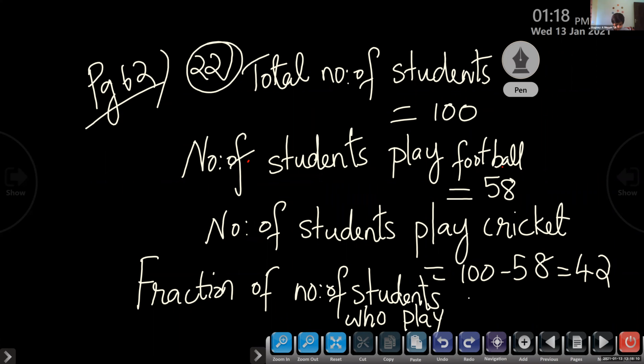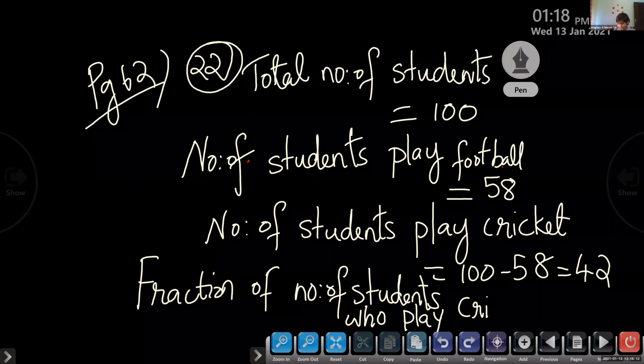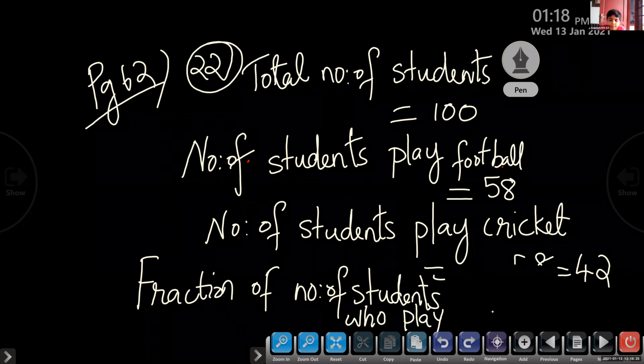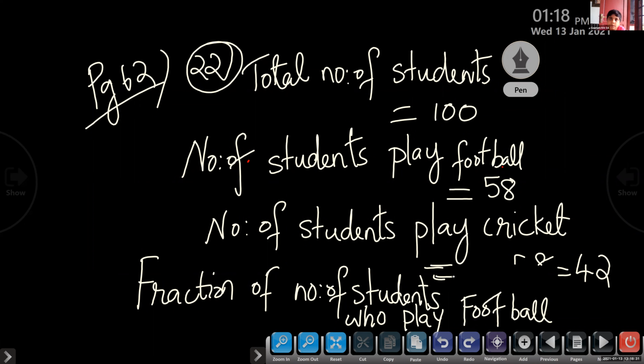After we write the fraction of students who play football, on the side itself we can write the decimal form, right? Yes, yes. Fraction of number of students who play football.